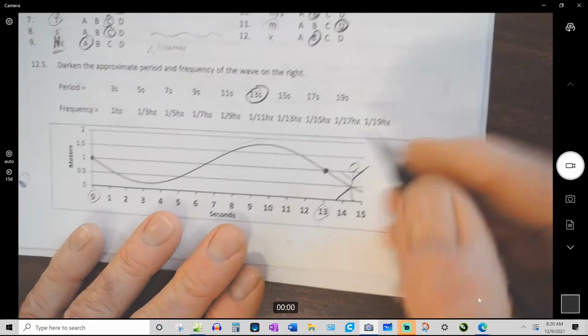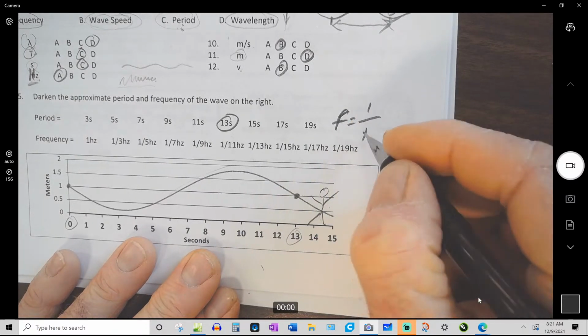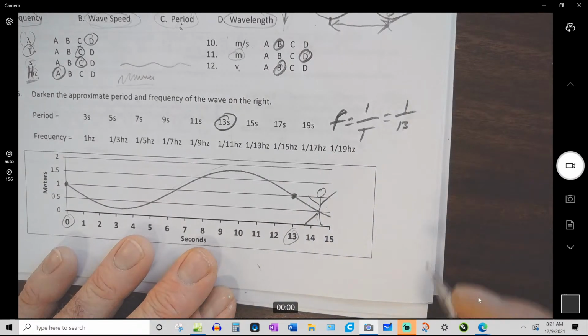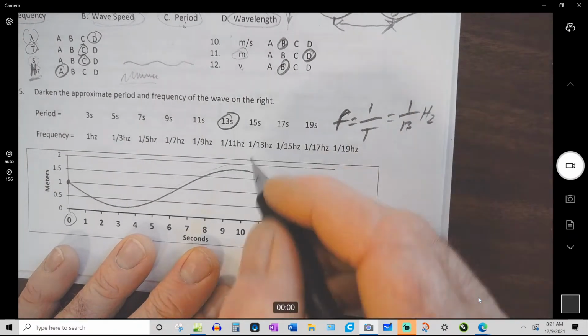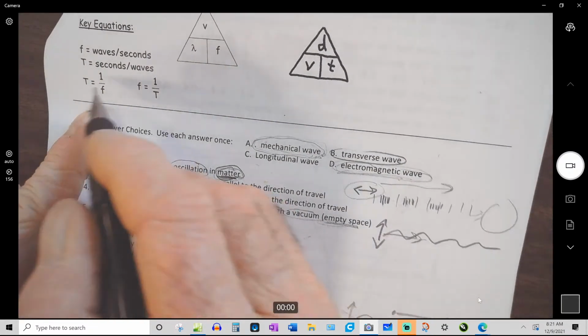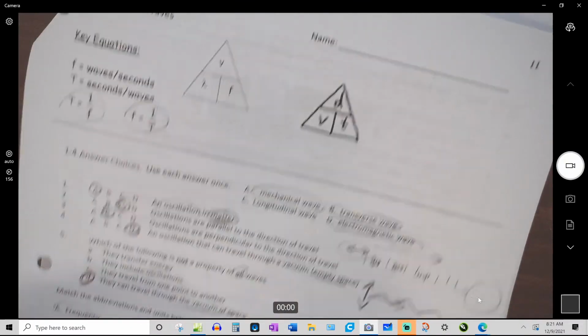And then frequency. Frequency is just 1 over period. So if the period is 13, then the frequency is 1/13. And that formula is up here. Period's 1 over frequency, frequency is 1 over period. Okay.